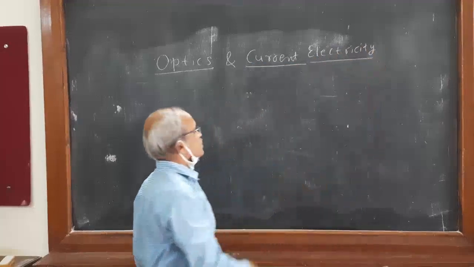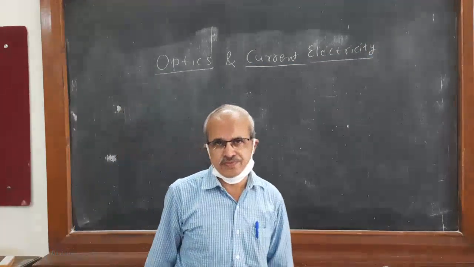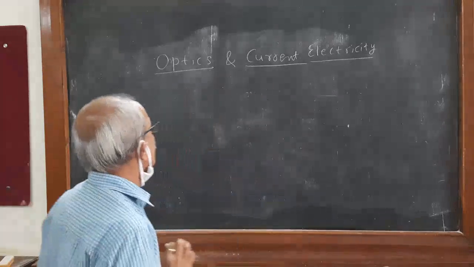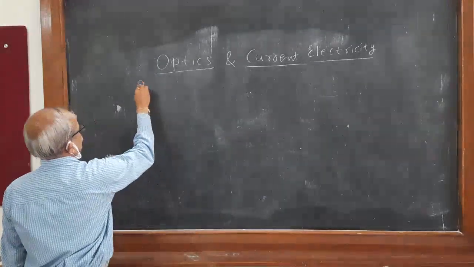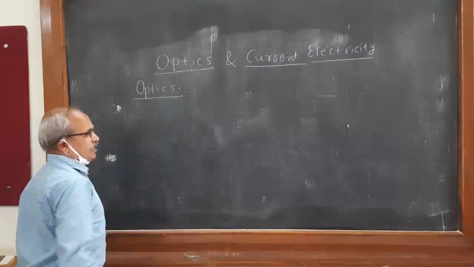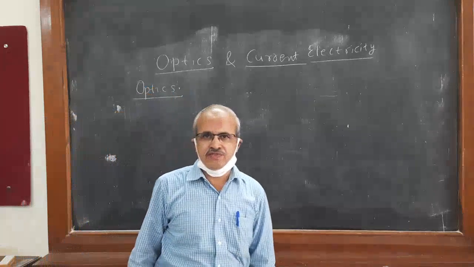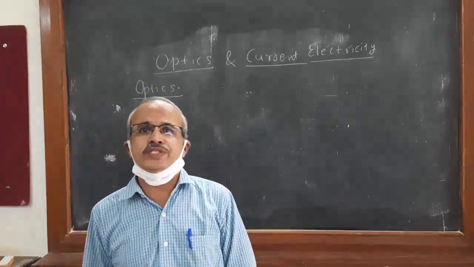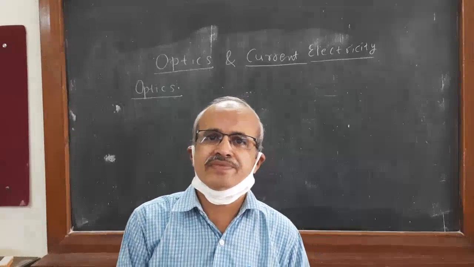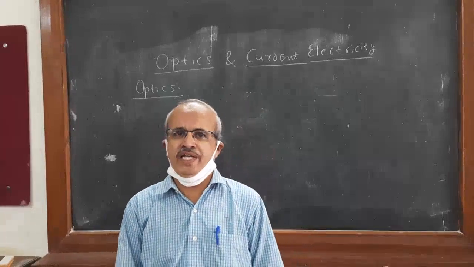Now what are these two branches of physics? So let us begin with optics. This is the branch of physics which deals with the properties of light, production of light, and sources of light.